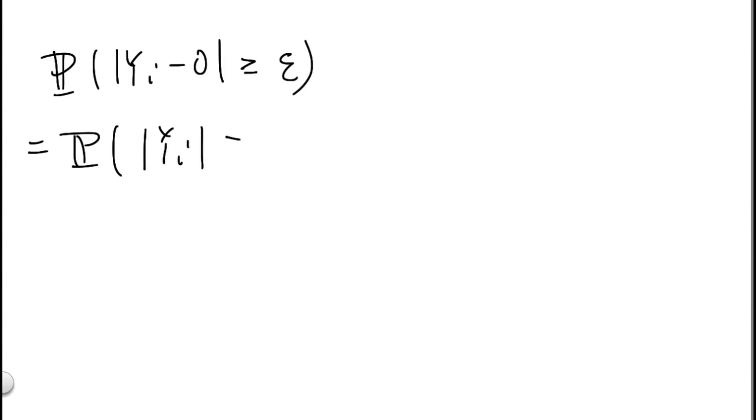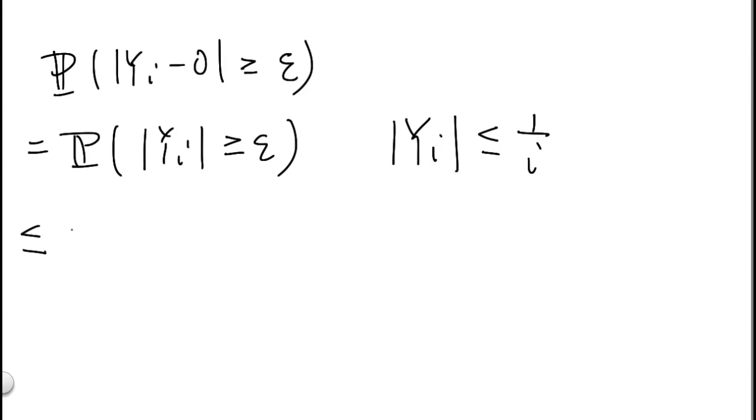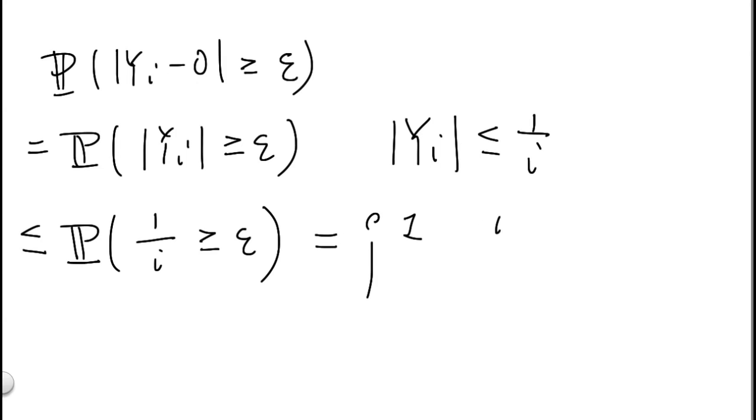The probability of |yi minus 0| greater or equal to epsilon is equal to the probability of the absolute value of yi greater or equal to epsilon. Now, previously we know that the absolute value of yi is at most 1 over i by the definition of yi, and hence the probability right here is upper bounded by the probability of 1 over i greater or equal to epsilon. Notice in this expression there is nothing random. i is simply a number. Hence, this is either 1 if i is less or equal to 1 over epsilon,